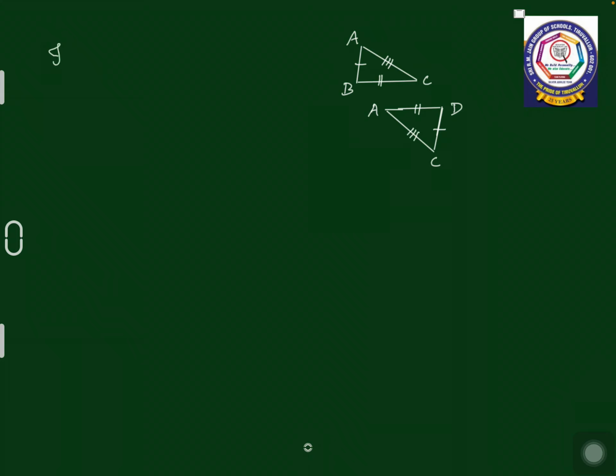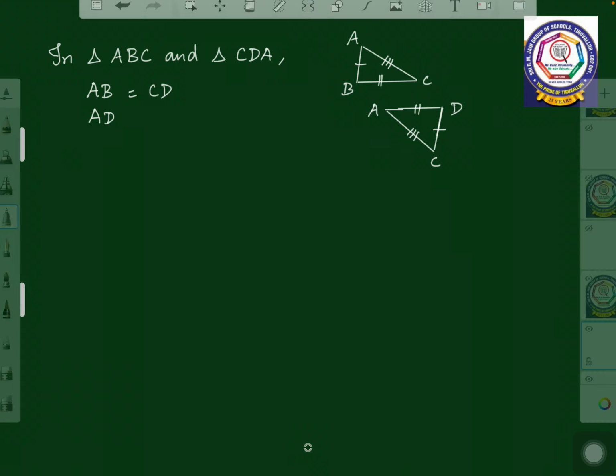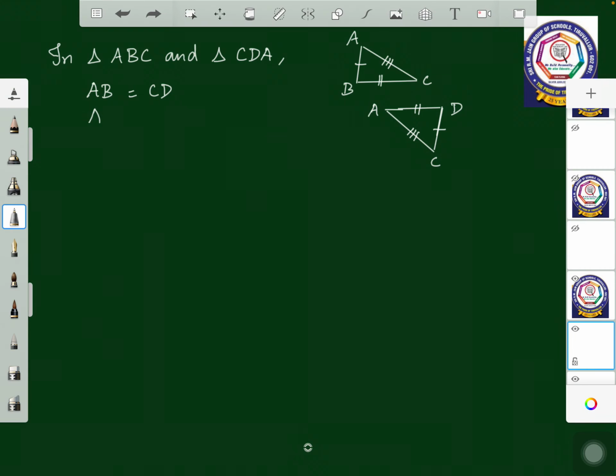So in triangle ABC and triangle CDA, AB is equal to CD, and AD is equal to BC.